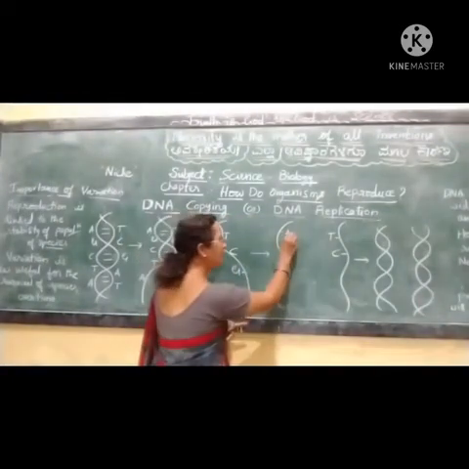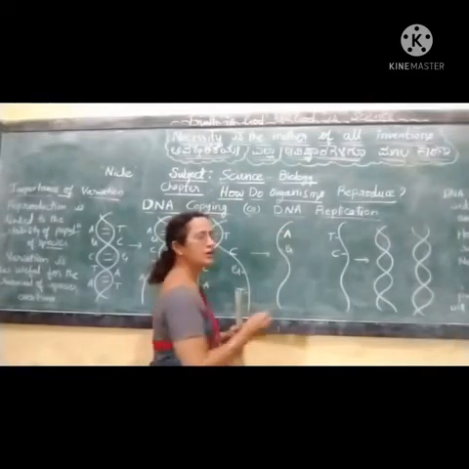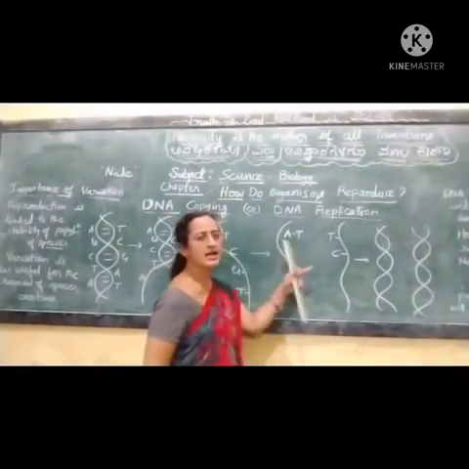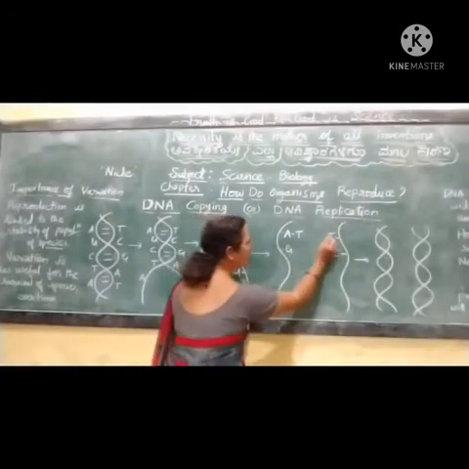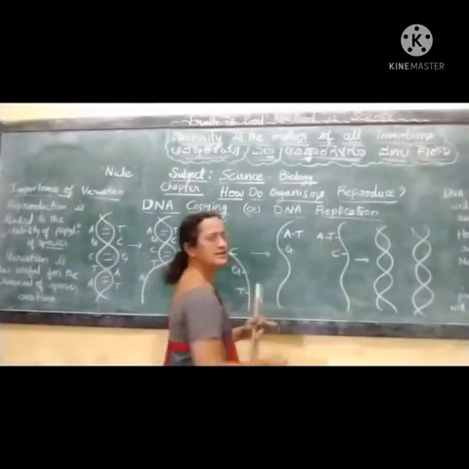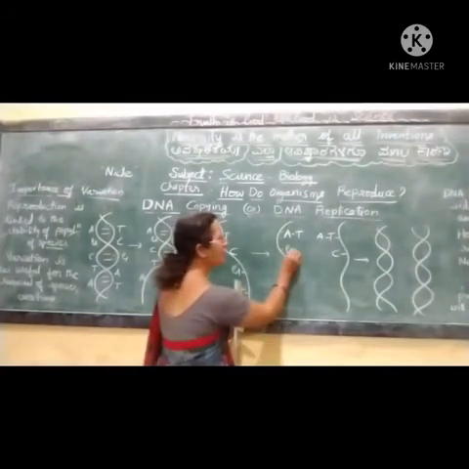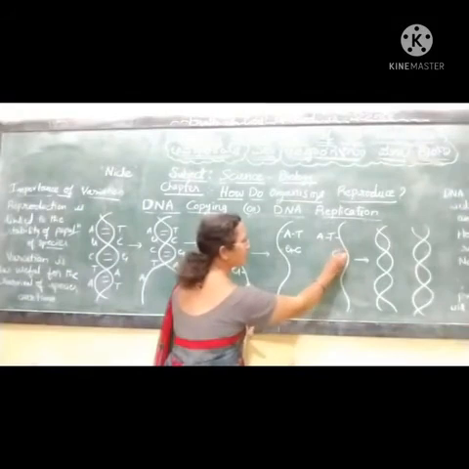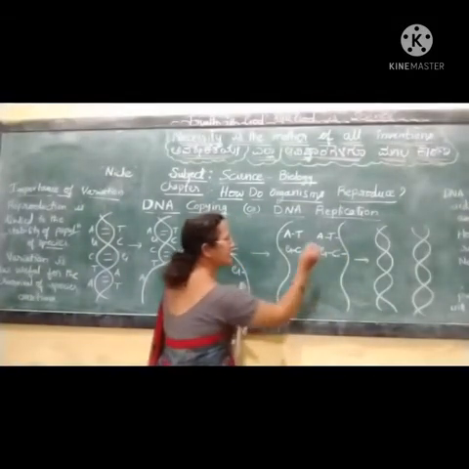Complementary to this adenine, a T is synthesized, that is thymine, and complementary to thymine, adenine is synthesized. Like this, for guanine, cytosine is synthesized, and for cytosine, guanine is synthesized.